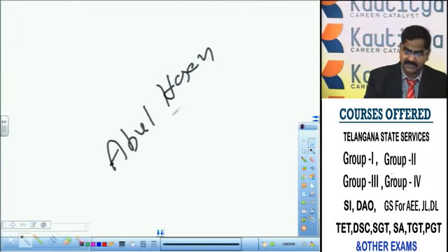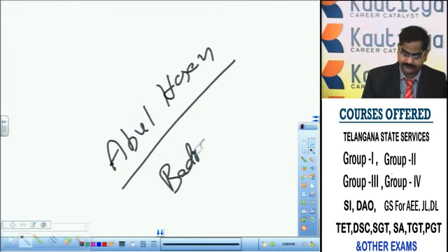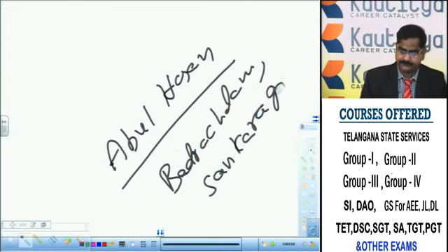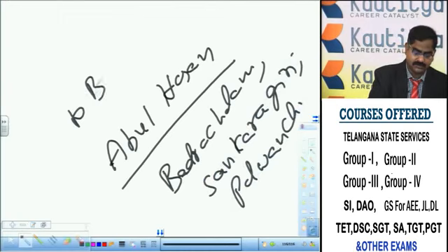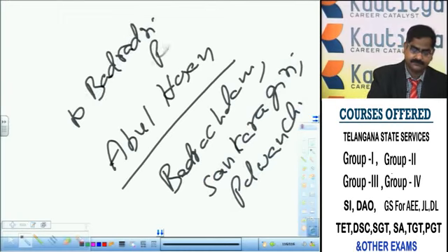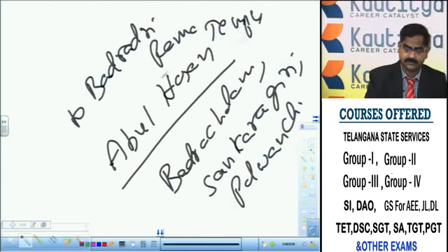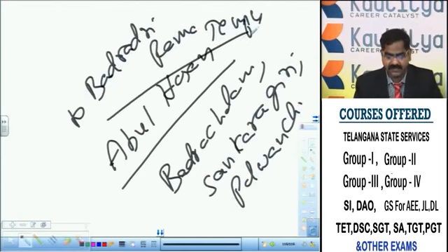Abul Hasan Tanisha gave Bhadrachalam, Shankaragiri, Palvancha lands to the Bhadradri Rama temple. That means, though he is a Muslim, he contributed to the Hindu temples. He donated to the Hindu temples. That shows the secular outlook of Qutb Shahis, and their commitment to coexistence and symbiosis, social harmony, and social peace and prosperity.